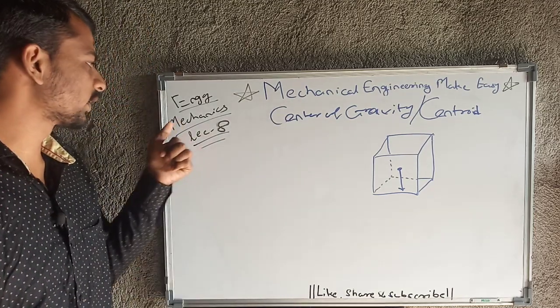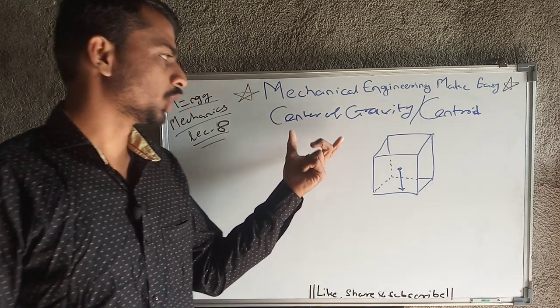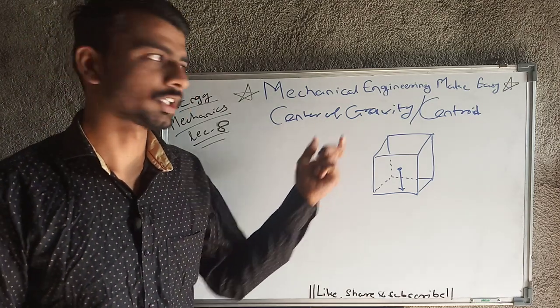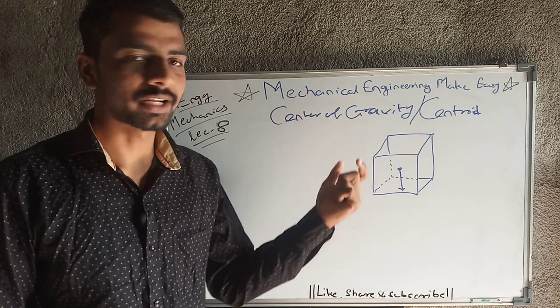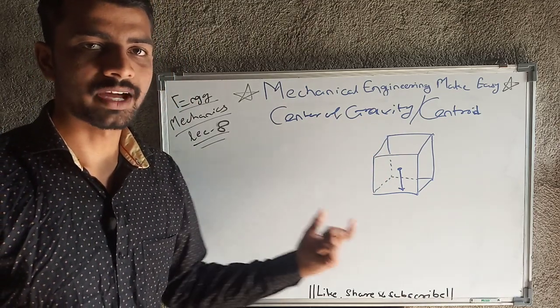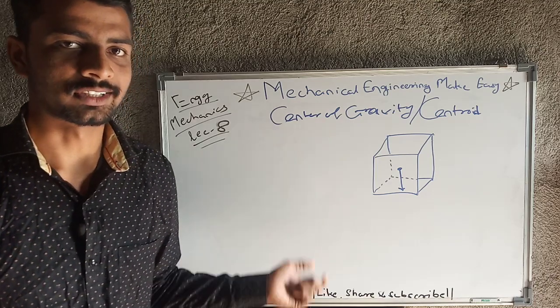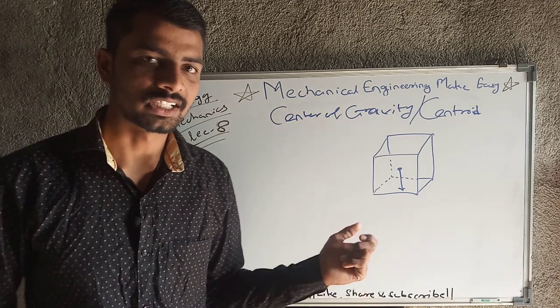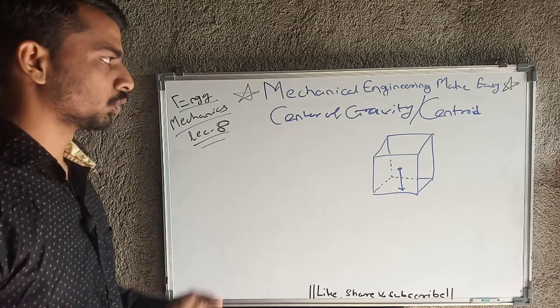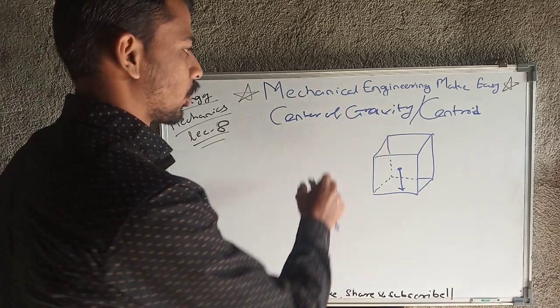In that we are moving with engineering mechanics and this is the 8th lecture. In that we are going to discuss terms like center of gravity or centroid, then center of mass, then work done by frictional force, work done, kinetic energy, potential energy, etc. There are a number of basic concepts that we are going to take into account in today's lecture. So we will start with center of gravity or centroid.